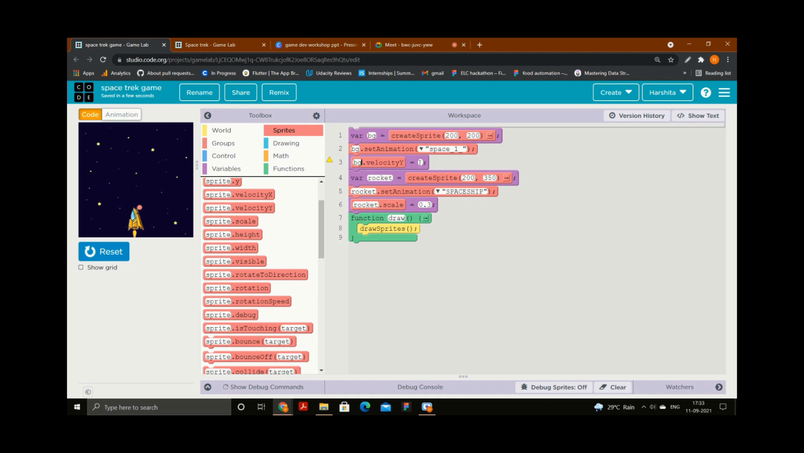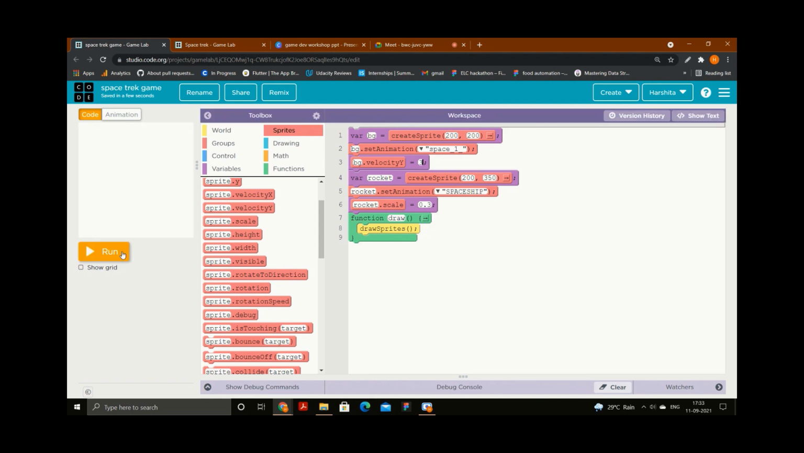So it is BG. I want to put the velocity to my background, so I will write BG dot velocity y. Now it is asking for the actual value of the velocity. There is no fixed value of the velocity. You can put any number here, and you need to check which number is suitable for you. For now, I will put 3.